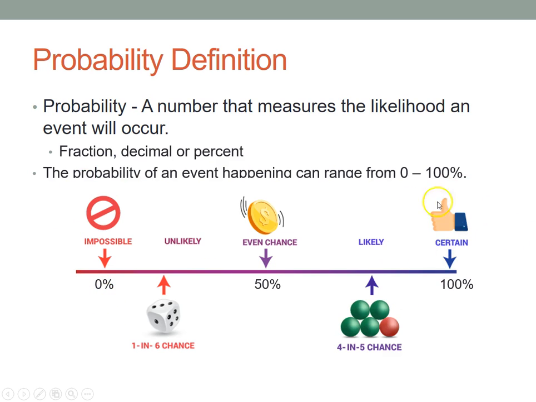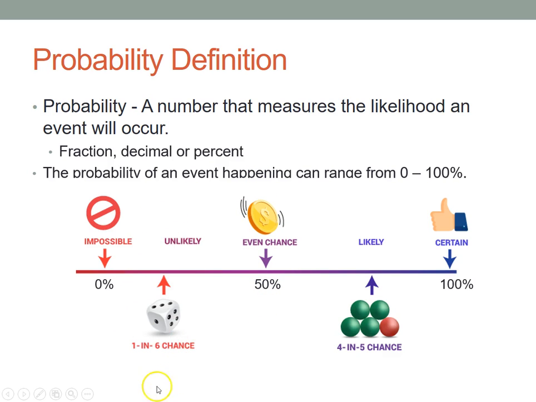Over here, absolute certainty, 100%. Water is wet. Yes, 100% of the time, water is wet. I know you're going to say, well, what if it's ice? Well, it's still wet, but it's not water if it's ice. 100% certain, water is wet. 50-50% chance, that would be flipping a coin. I have a 50% chance of getting a heads and a 50% chance of getting a tails.